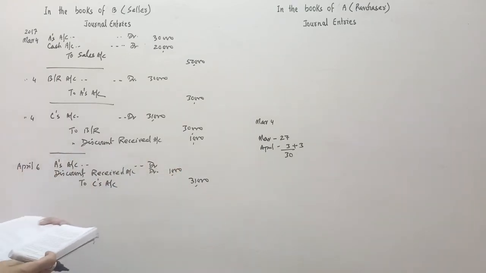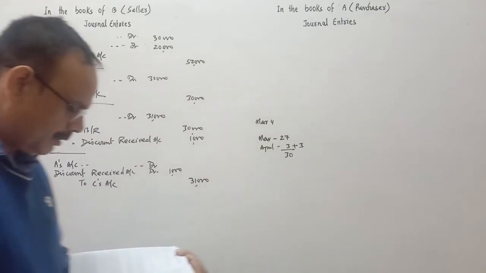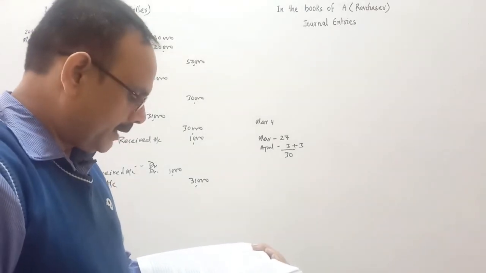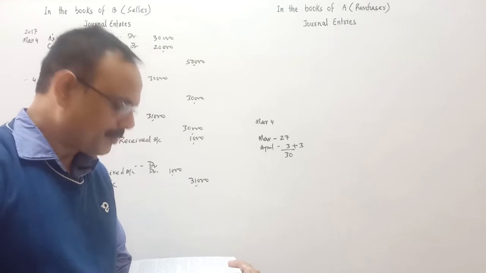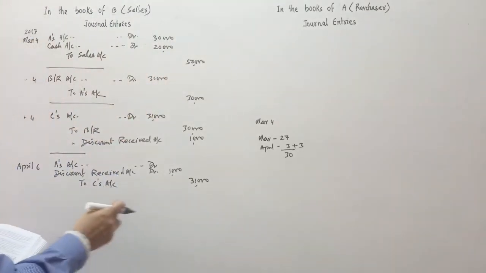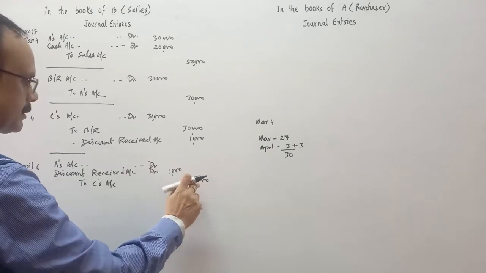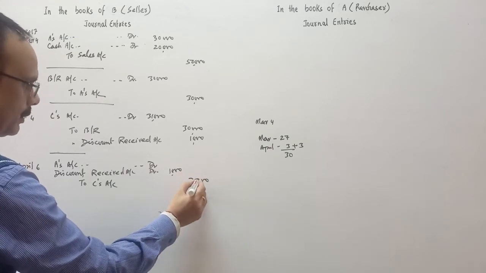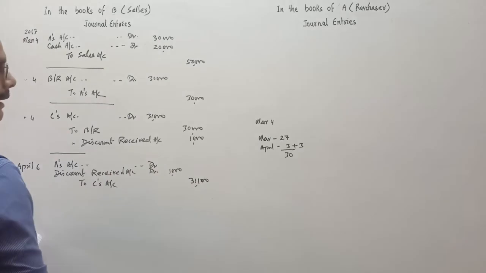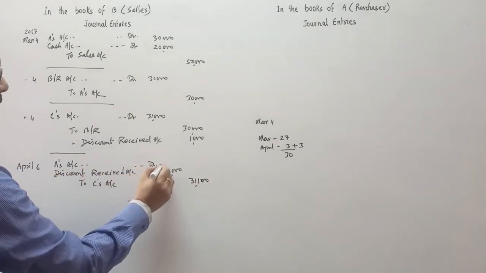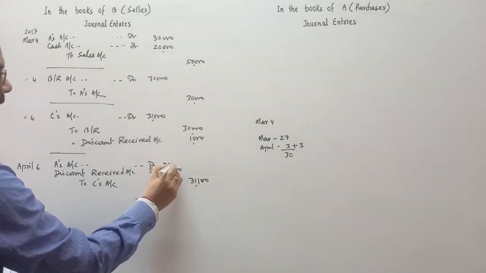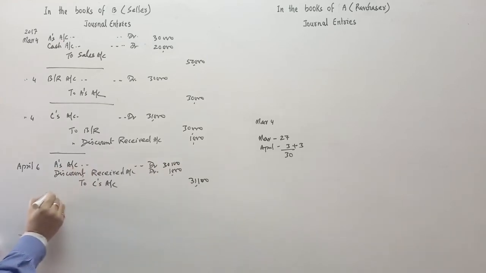And here the noting charges are paid by whom? On the due date, the bill was dishonored and C paid rupees 100 as noting charges. So 100 rupees is the noting charges. In C's account, I will write 31,100. So here in A's account, it is 30,100. This is the entry for dishonor.